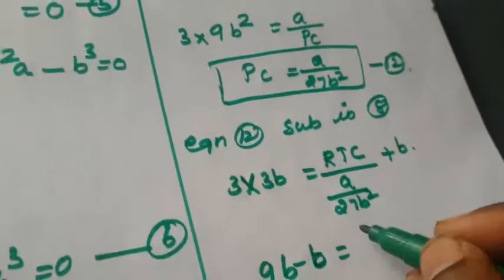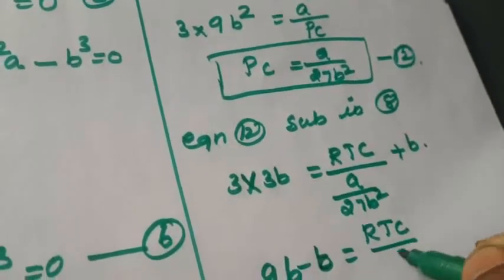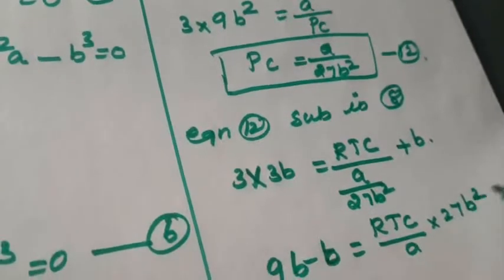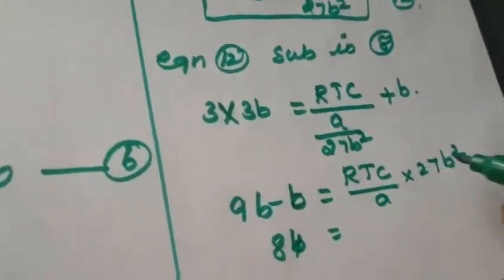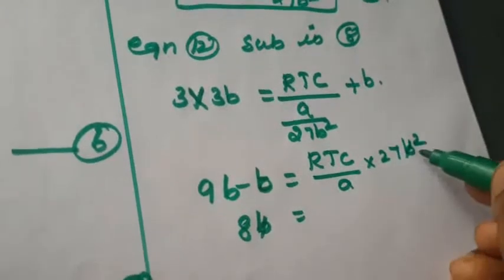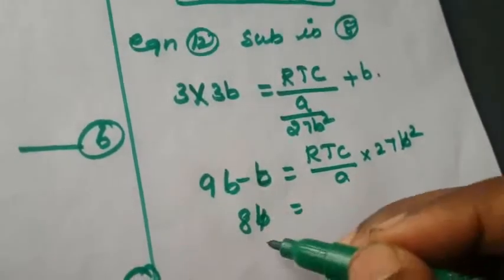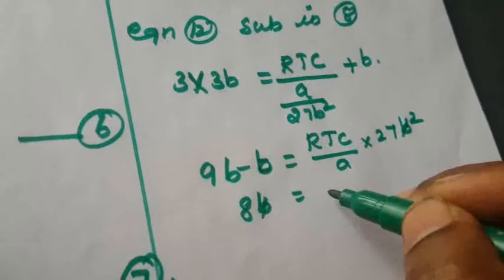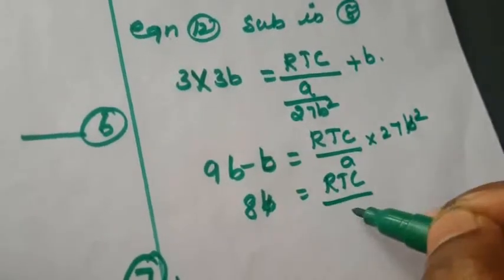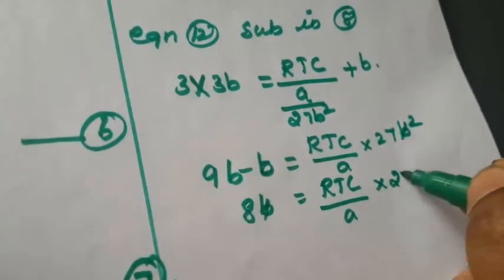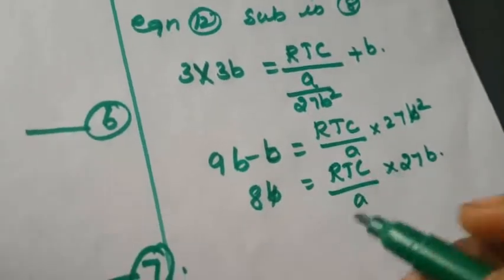Here, Tc by a into 27b square. Okay, that is 1b. Here 1b is cancelled. So remaining 27b is there. So here 8b. So that is Tc by a into 27b. Okay, we want only the Tc.